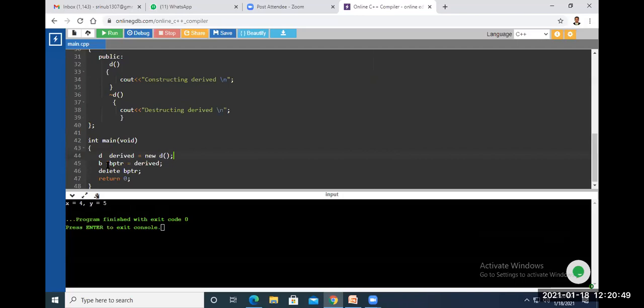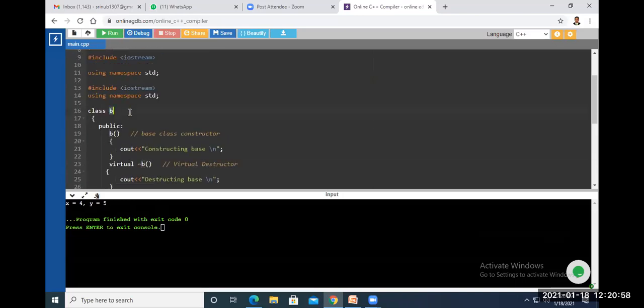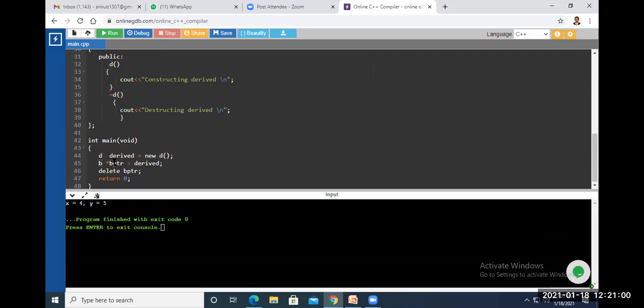Now B asterisk BPTR. B is the base class name, and asterisk BPTR is the base class pointer name. It is equal to derived, which is initialized with the address of the derived object. If there is no asterisk here, you simply have to use the ampersand operator. Both are possible here.